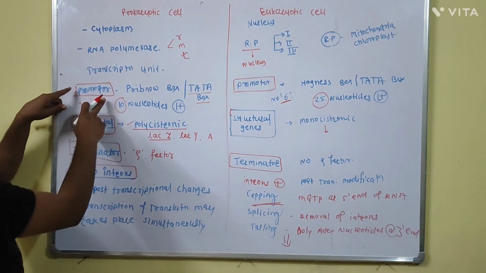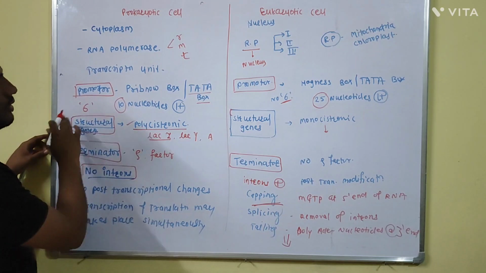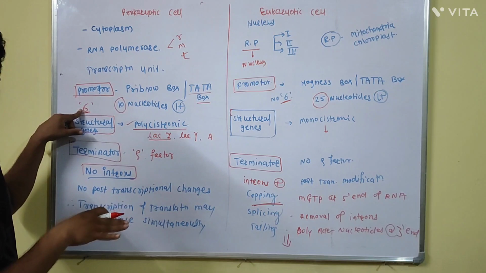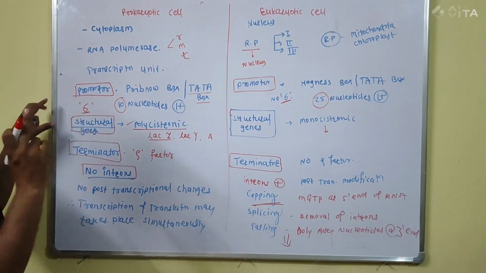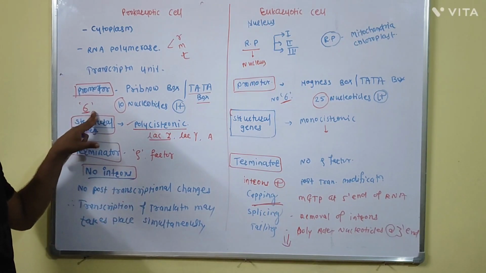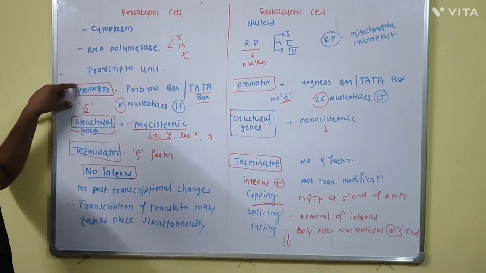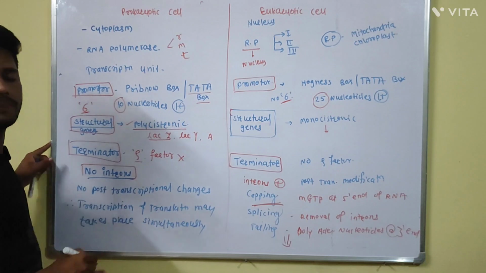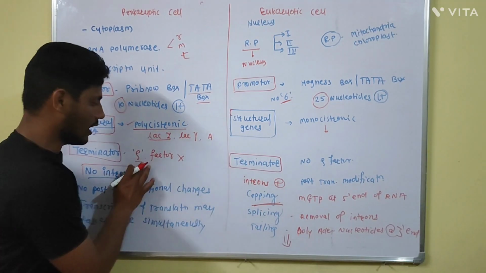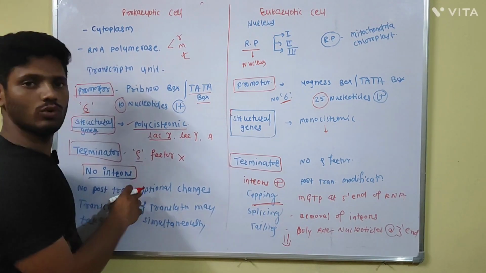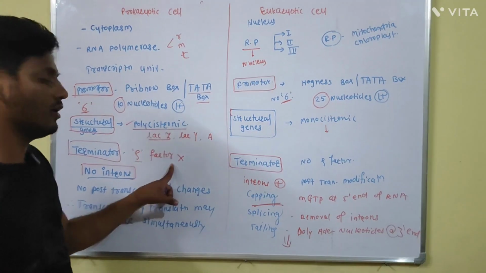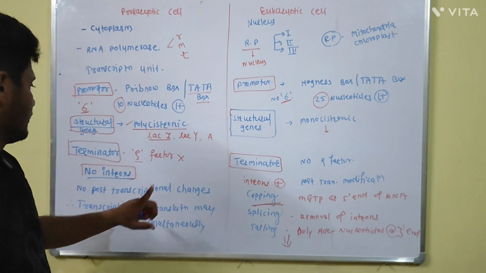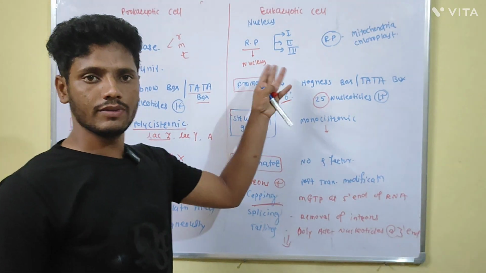Remember, during initiation, this sigma factor binds to the RNA polymerase enzyme, and together, RNA polymerase plus sigma factor, they recognize the promoter region. But in termination, the rho factor does not bind to the RNA polymerase enzyme. It binds to the newly synthesized RNA, or to the DNA. It does not bind to the RNA polymerase enzyme. Such a rho factor is not present in the eukaryotic cell.